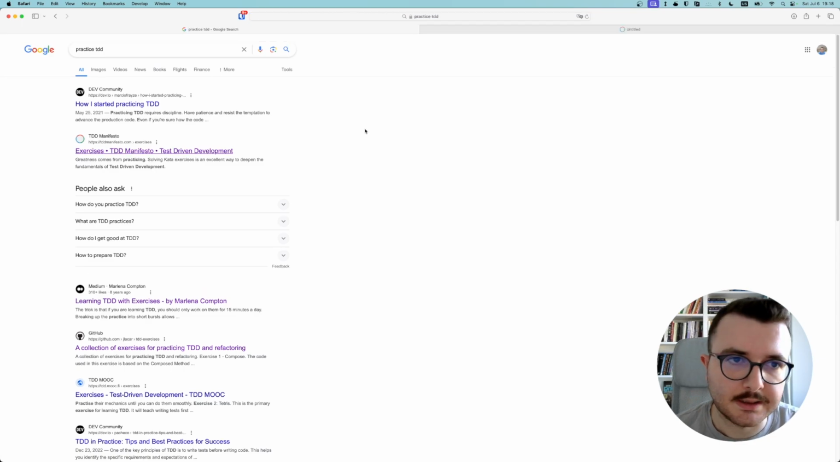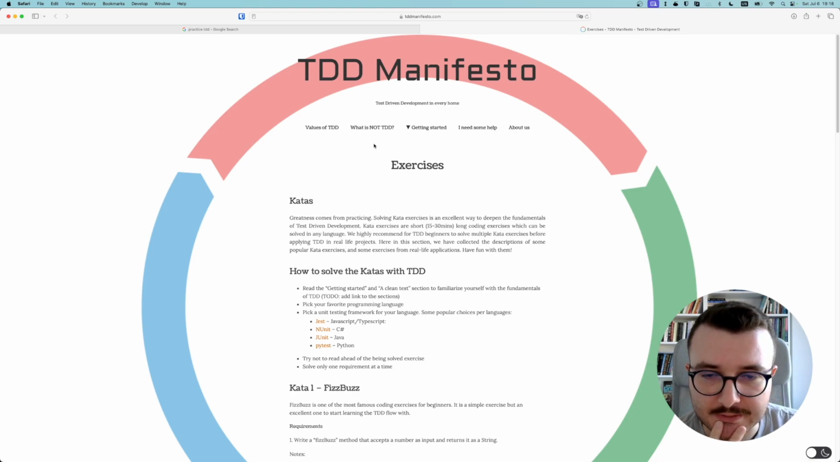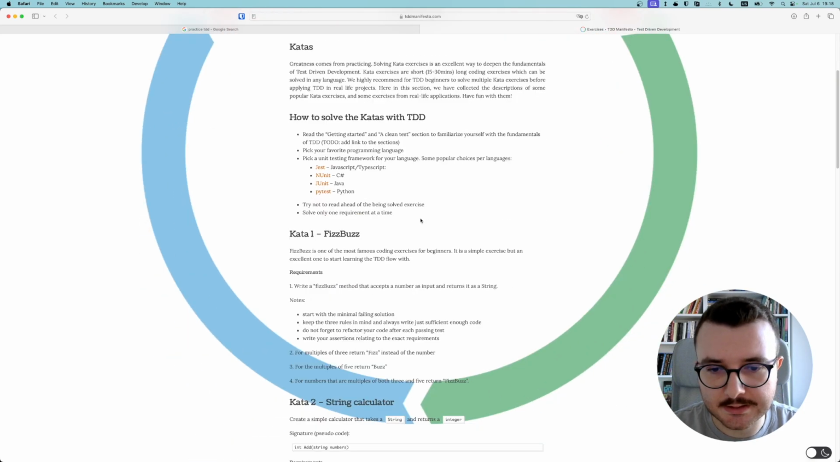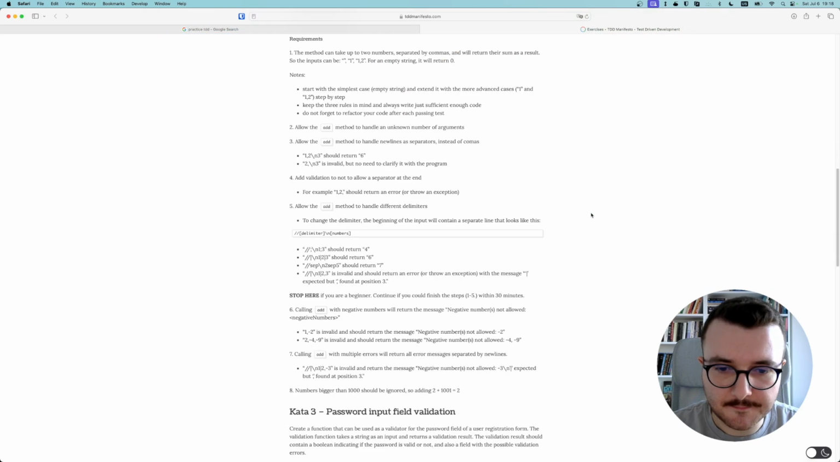So let's visit and see what it says. It says TDD manifesto, and the name is really appealing. It's a manifesto, like they claim that they are the resource to learn TDD. Not sure who built this website, but it looks good, I think. Values, what is not TDD, getting started, need some help, about us. So there are exercises here, which I'm going to visit.